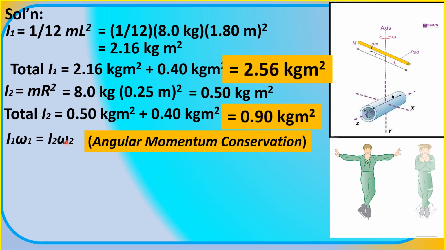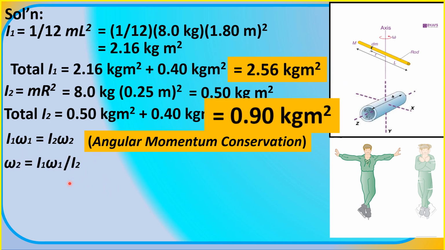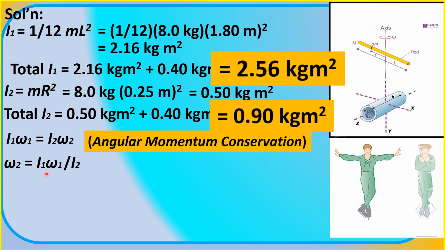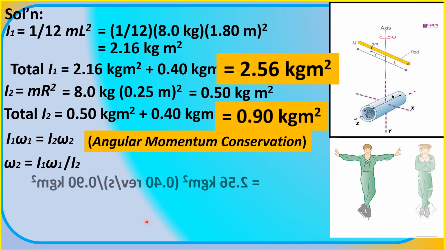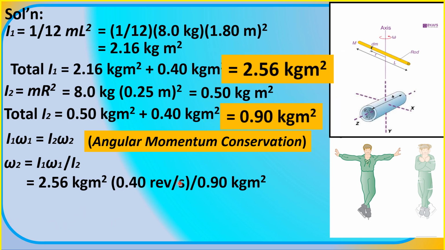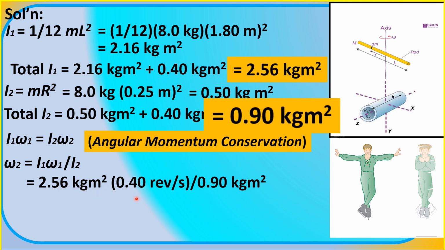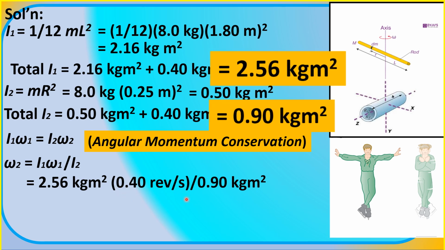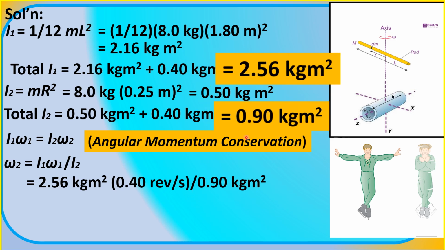omega 2, we'll just isolate and come up with this working formula for omega 2, which is equal to the product of I sub 1, omega 1, divided by I sub 2. Substituting, we have the initial moment of inertia of the figure skater earlier computed as 2.56 kilogram meter squared, multiplied by his initial angular speed, 0.40 revolutions per second, and then divided by his moment of inertia I sub 2, 0.90 kilogram meter squared.